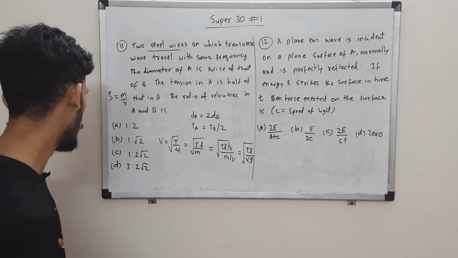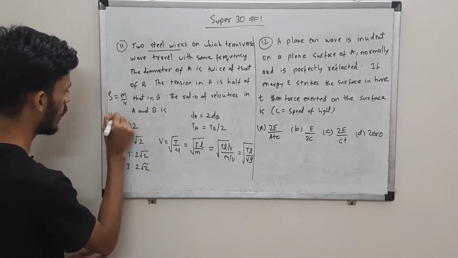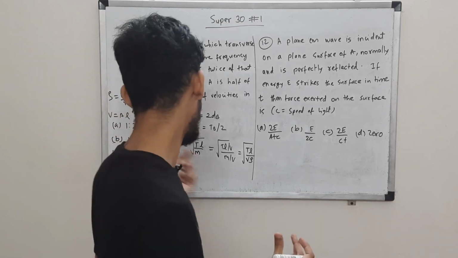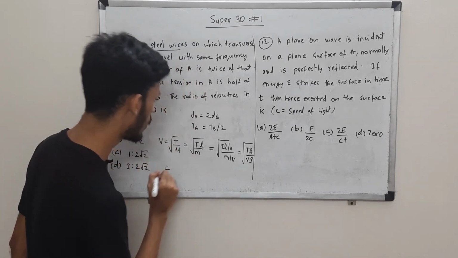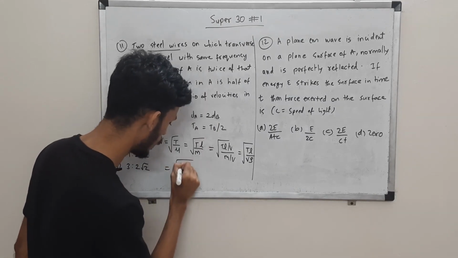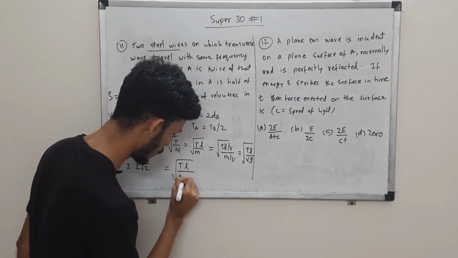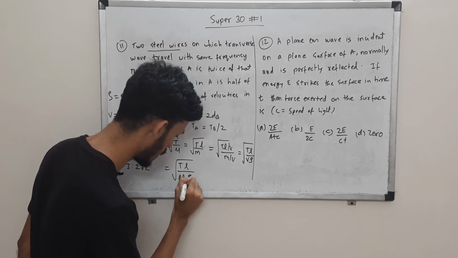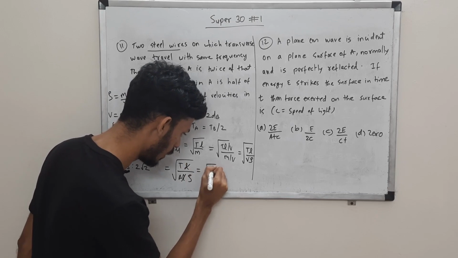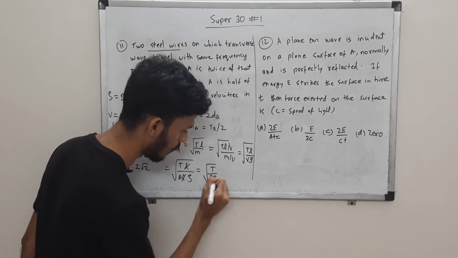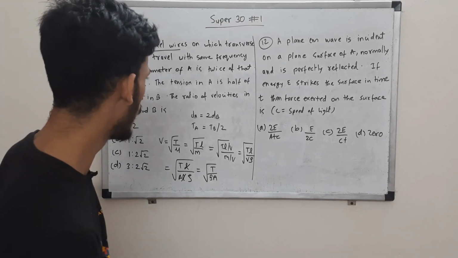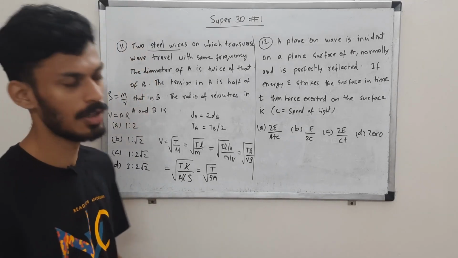Now volume can be expressed as area into length, right? These wires are cylindrical, so the area of cross section times length. We are introducing area because we are given the diameter and we don't want the length, so we want to cancel this length factor. So volume is area into length, the length cancels, and we have square root of T by rho A. A new formula.